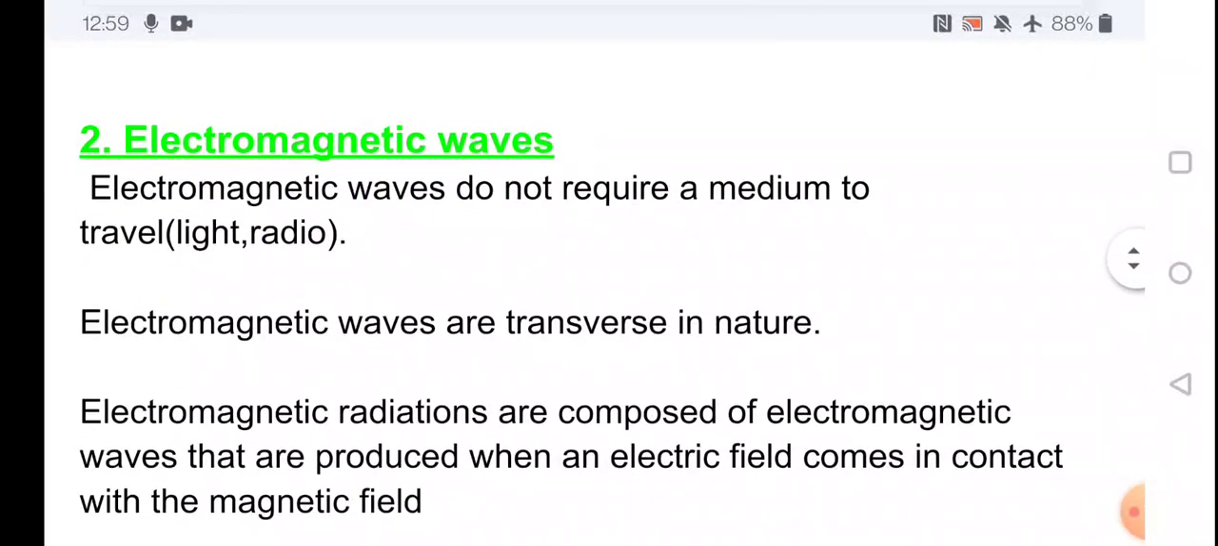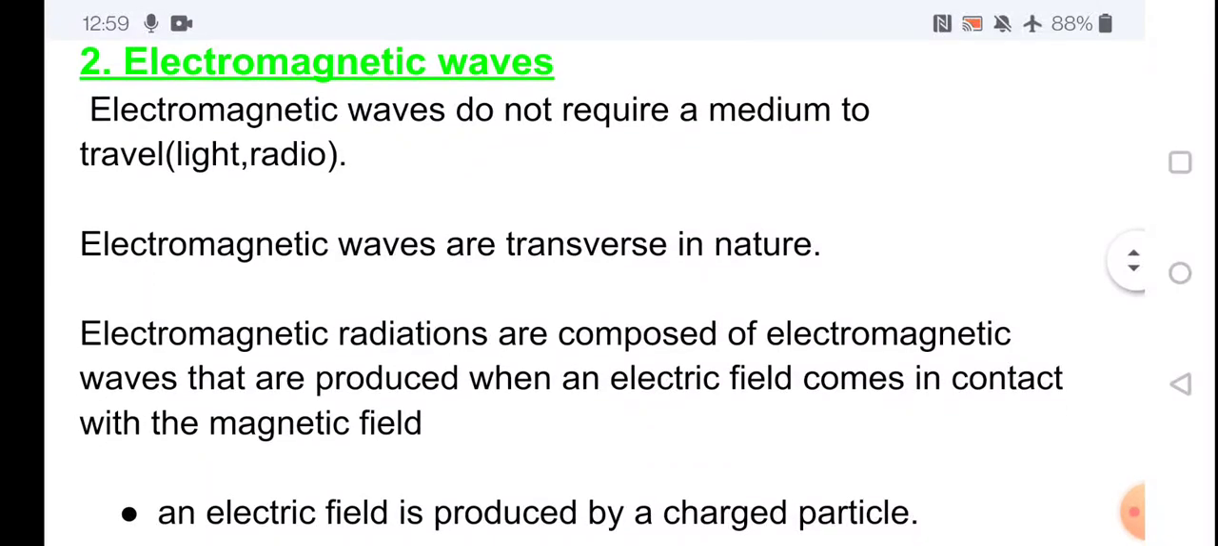Second one is the electromagnetic wave. Electromagnetic waves means these waves do not require a material medium for transmission of wave. For example, light wave, radio waves, etc. The electromagnetic waves are transverse in nature. They vibrate perpendicular to the direction of propagation.